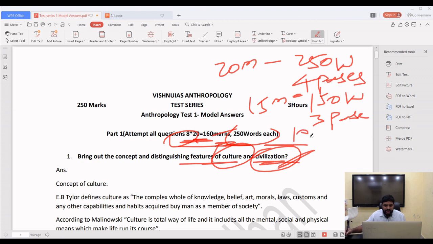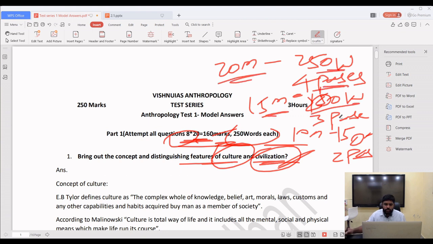And the first question will be a compulsory 10 marker question in your anthropology final exam, and the fifth question will be a compulsory question of 10 marks, for which you have to write 150 words and 2 pages. So see, 20 marker 250 words, 4 pages, 15 markers 200 words and 3 pages, and for 10 marks it will be 150 words and 2 pages. This is final according to the UPSC examination only.